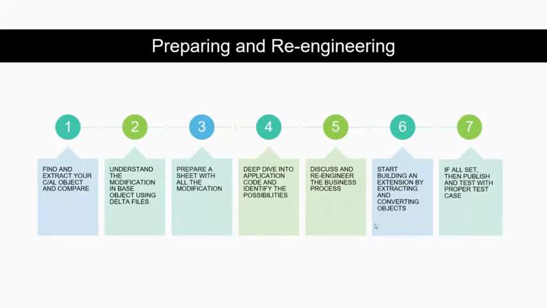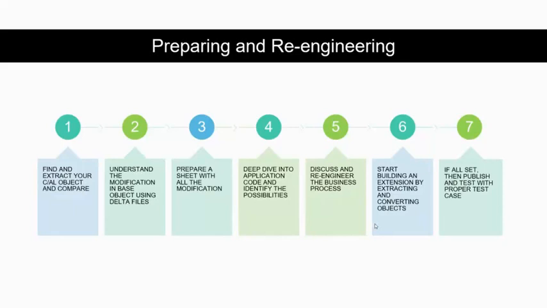In the first step, we started finding our solution and extracting all our objects into separate objects, and we take the base app objects as well as our ISP objects, and then we compare them so that we can get some delta files generated.